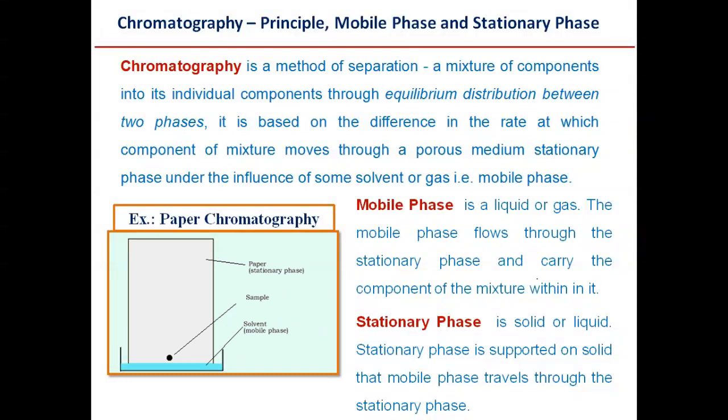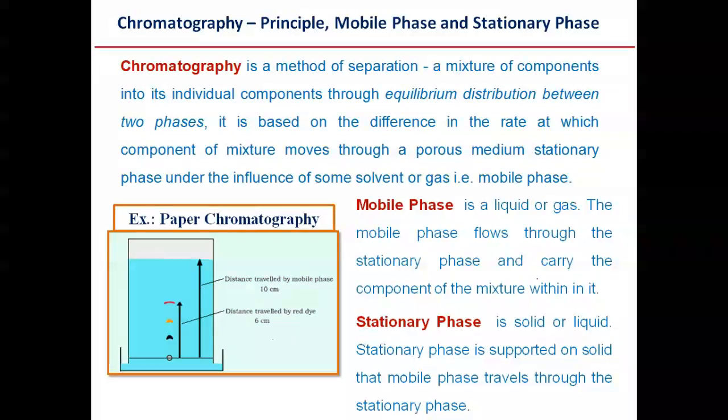So chromatography is a method of separating a mixture into its individual components through equilibrium distribution between two phases, the mobile phase and the stationary phase. The separation is completely based on the difference in the rate at which the components of a mixture move through the stationary phase under the influence of the mobile phase. So let us look into what we mean by the mobile phase and the stationary phase.